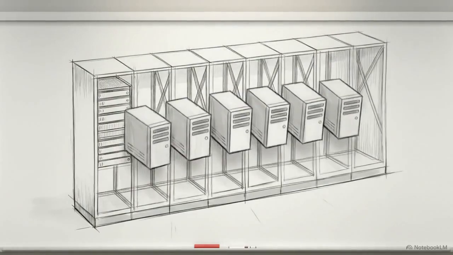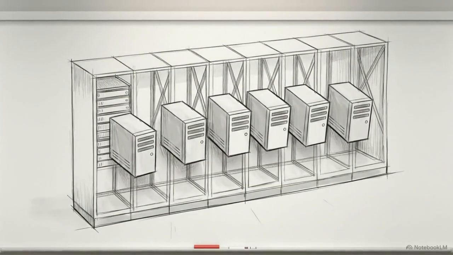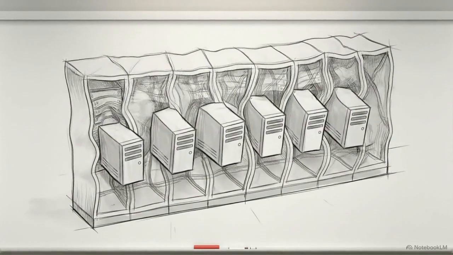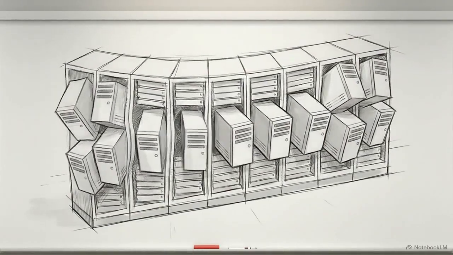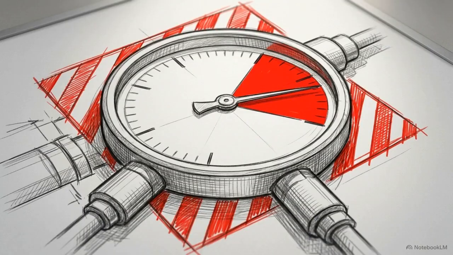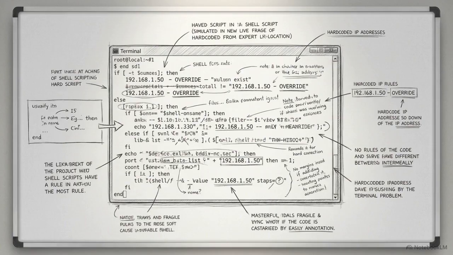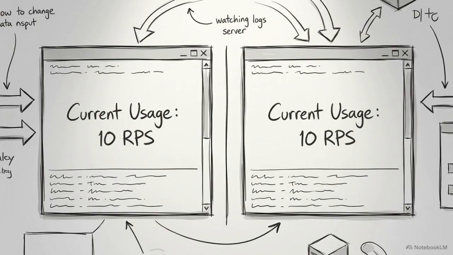The math also disintegrates the moment your infrastructure scales. If a traffic spike causes your cluster to autoscale from 5 pods to 10, your global limit instantly doubles to 200, unless you dynamically reconfigure the hard-coded limit on every individual pod mid-surge. Manipulating load balancer rules and fracturing local limits are fragile workarounds. They attempt to mask the true deficit of the architecture. The individual servers have no awareness of what the rest of the cluster is doing.